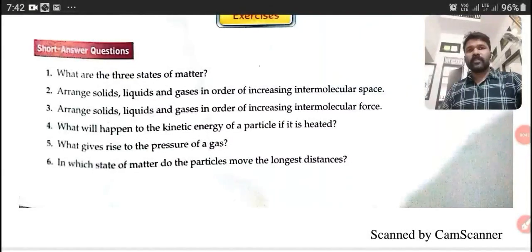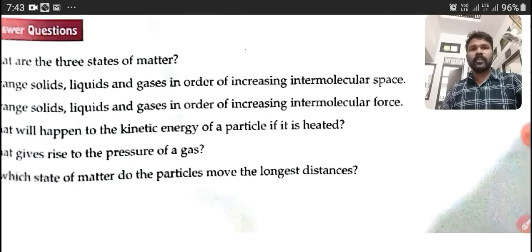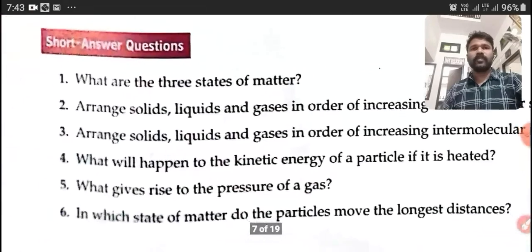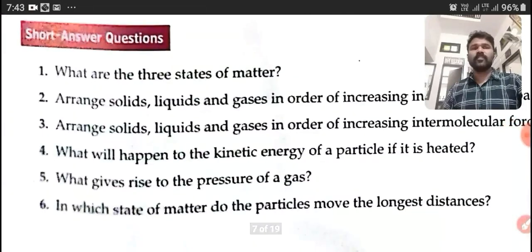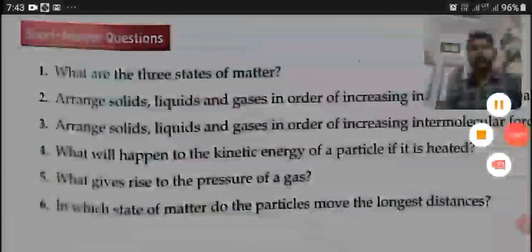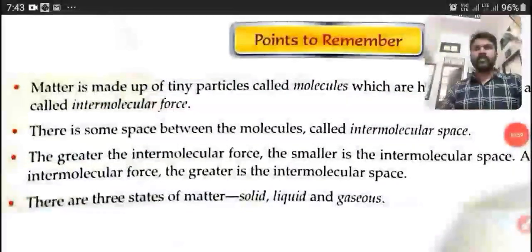Students, you see from the short answer questions, our first question is, what are the three states of matter? The answer is here on page number 4, points to remember.